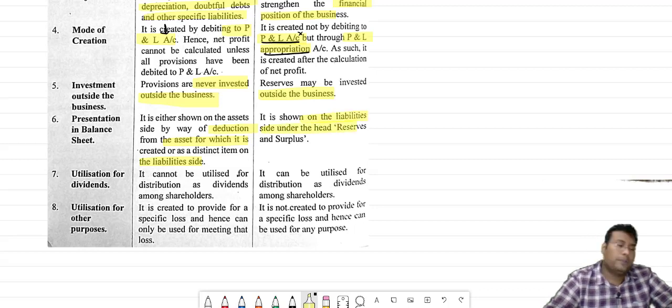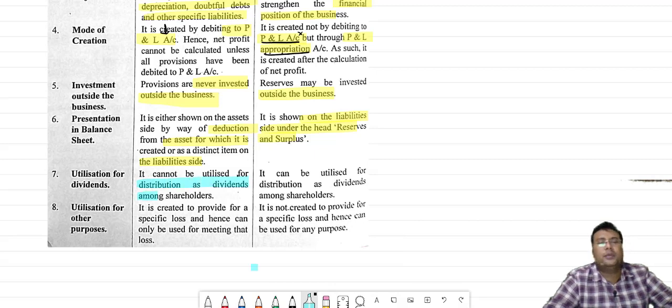In a partnership, a simple liability is there, which is known as reserves. And in a company, under the heading of reserves and surplus, we have to show the reserve.